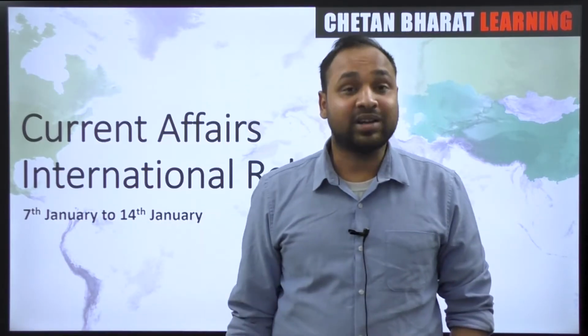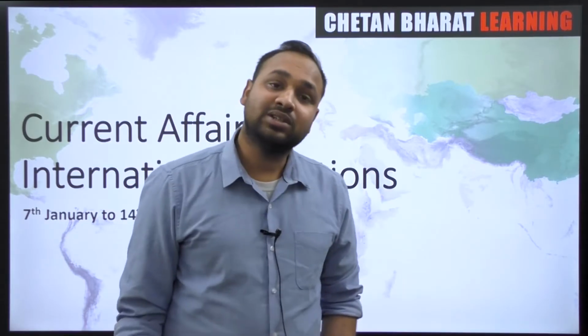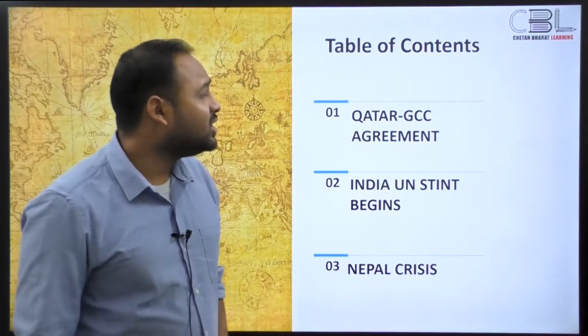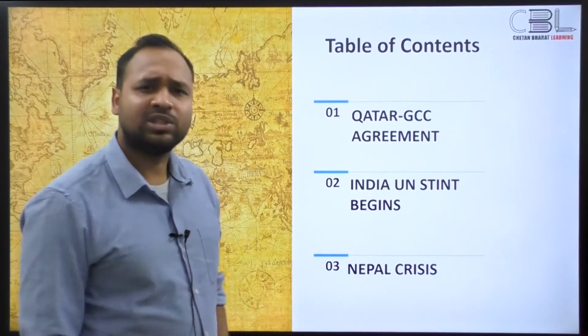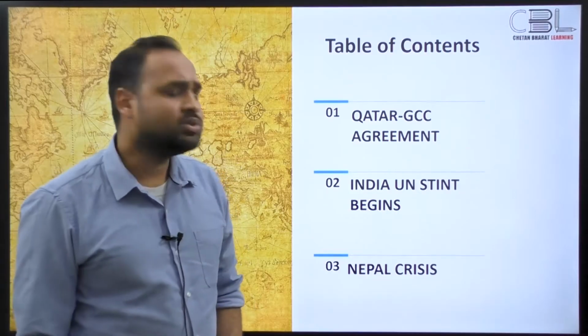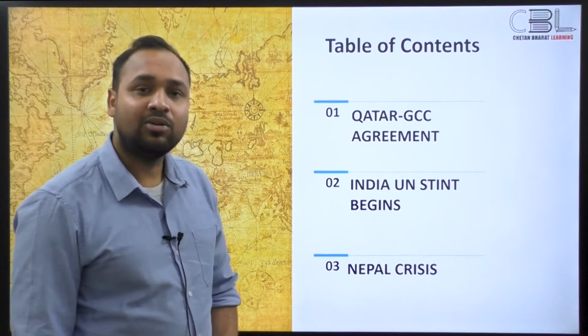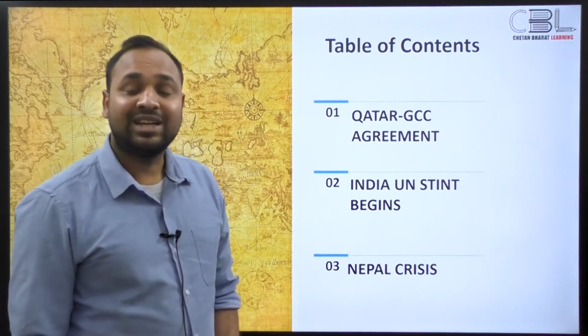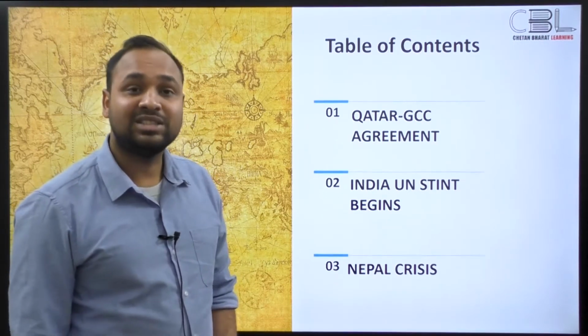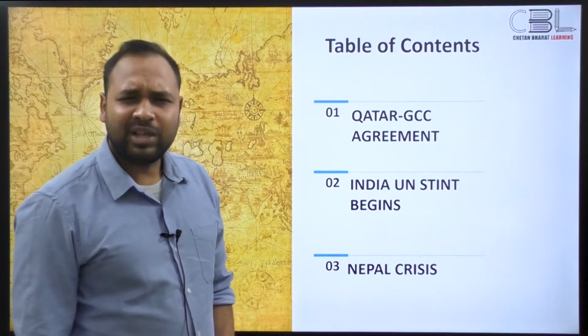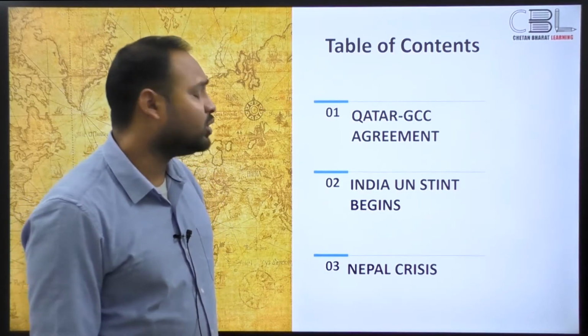Alright, so there were some very interesting developments last week, so much so that we had to pick which ones to cover this week. So we're going to begin with the Qatar GCC agreement. What's that about? You must have heard of it in news. Then India's UN stint begins now. So what are the issues that are facing India at the United Nations Security Council, and what does it mean for India and the world order currently?